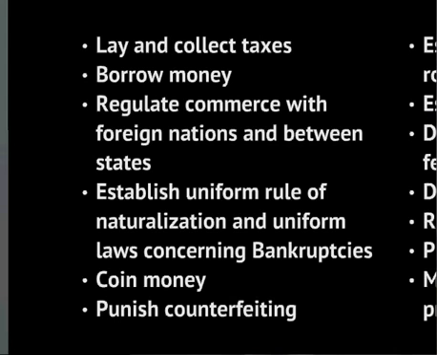The fourth power of Congress is to establish a uniform rule of naturalization and uniform laws on bankruptcies. This means that Congress has the job to establish legal requirements for citizenship. Also, Congress has the job to establish laws concerning bankruptcies. This has been executed in the Bankruptcy Reform Act of 1978, which has since been edited. The next two powers of Congress are the power to coin money and the power to punish counterfeiting. This means that Congress makes the money for the nation and can punish those who illegally produce money.